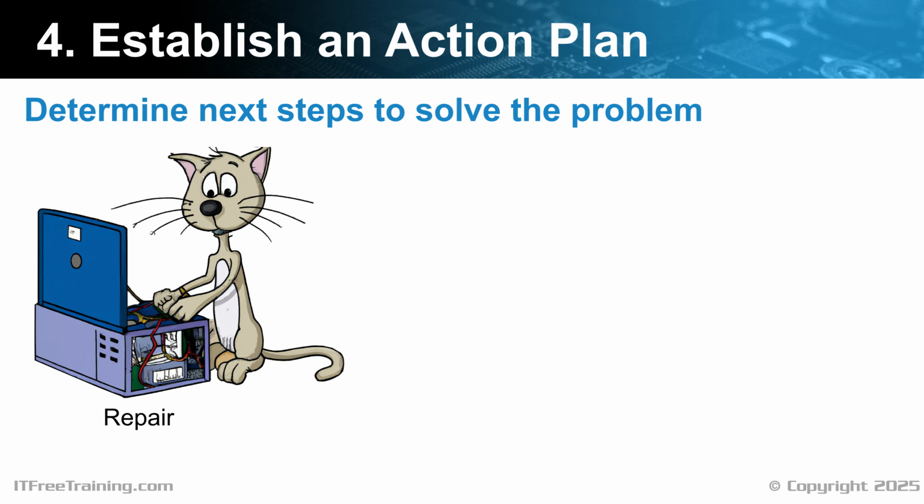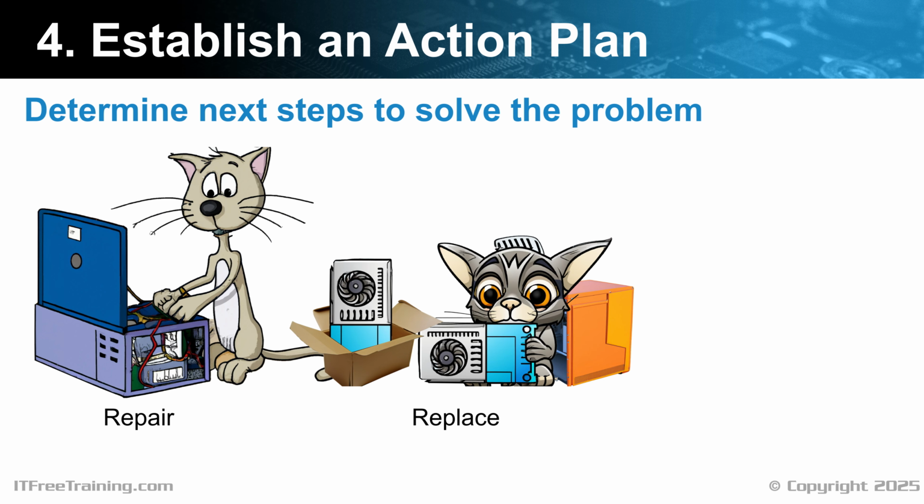The first being repair. This may involve sending it away to be repaired or buying parts to make the repair. With computers, most of the parts are components, and thus there are not many repair options other than getting a vendor to make the repair. In a lot of cases, the choice of whether to repair an item will come down to, is it worth repairing or taking the next approach, which is to replace it.